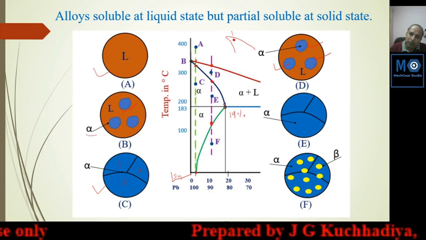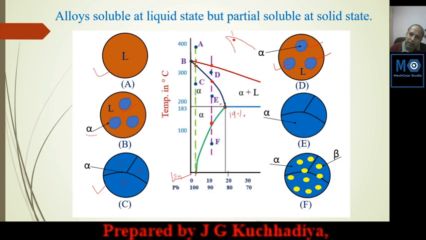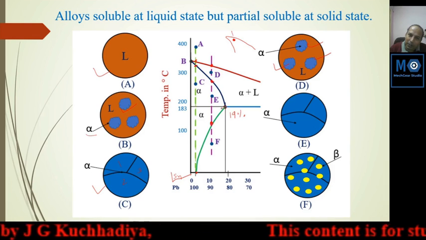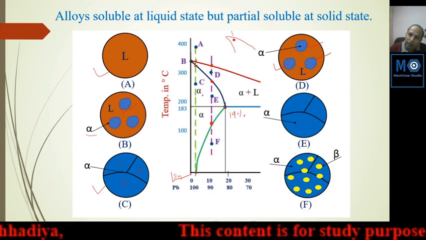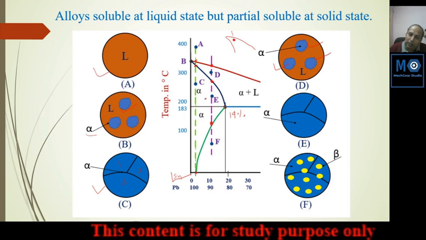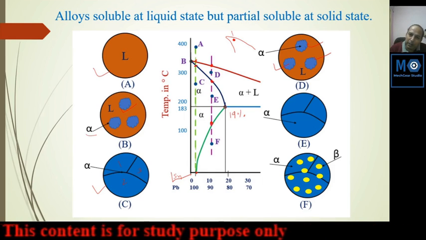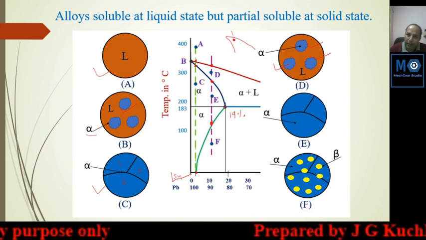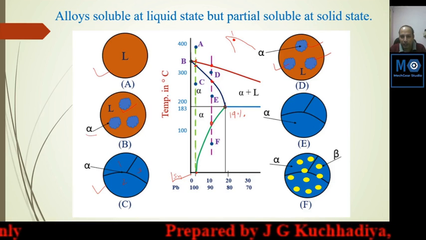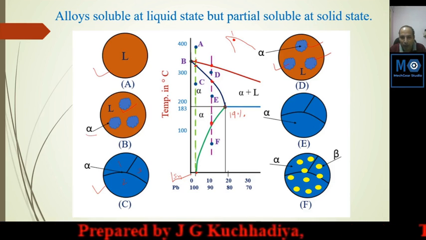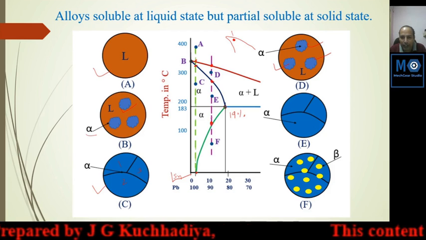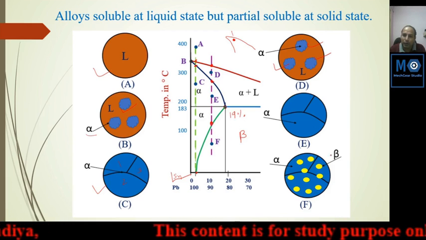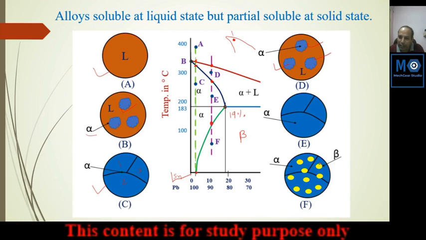So alpha phase will be created, but below this eutectic temperature of 183, this alpha becomes insoluble to some percent. As solubility changes, if you go to this side, the proportion of alpha phase will reduce. So at this green line, what happened? Some of the alpha phase is converting into beta phase. Here is the beta phase. The other phase is beta. This yellow region indicates beta phase.